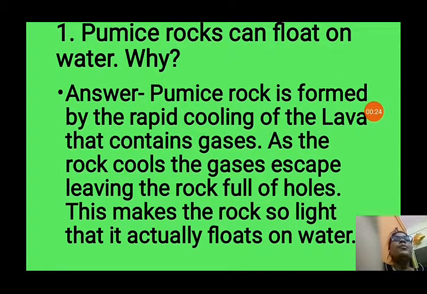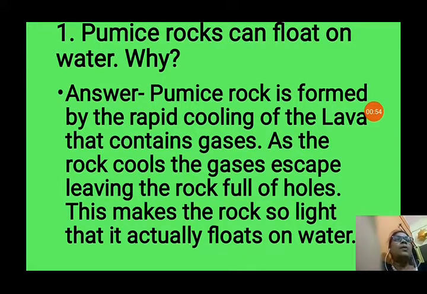You know, pumice rock is a type of igneous rock that is formed when lava comes out on the surface of the earth and cools down. But when lava contains a large amount of gases and water content and cools very fast, then as the rock cools, the gases escape, leaving the rock full of holes. When gases come out from the lava during the cooling, then what happens?